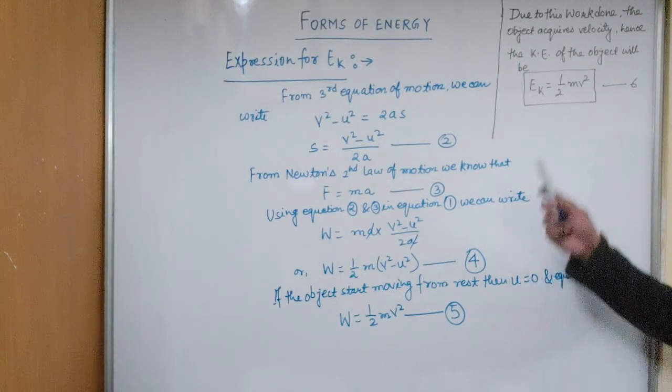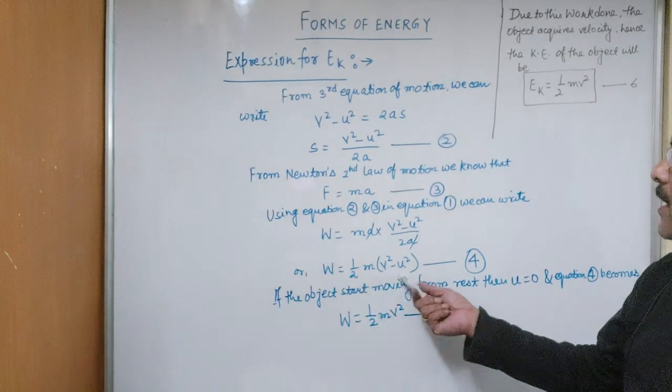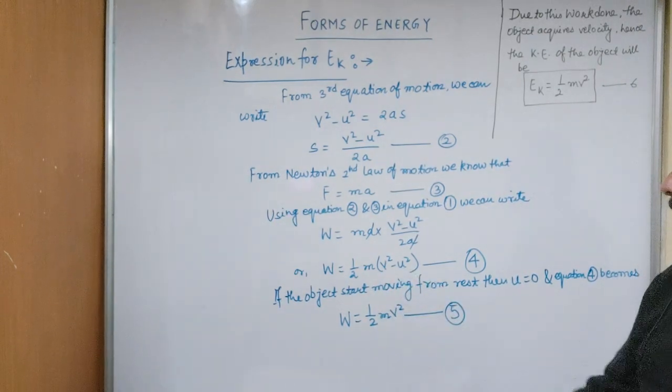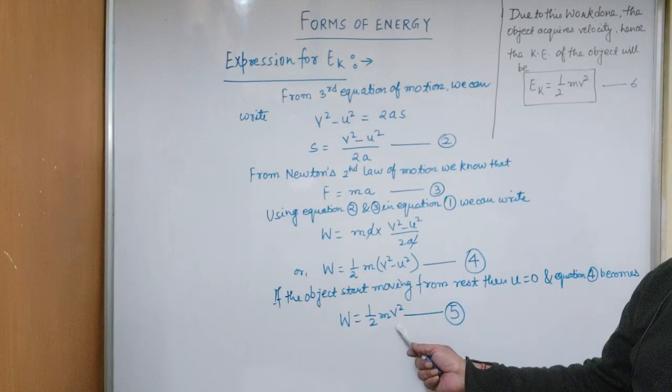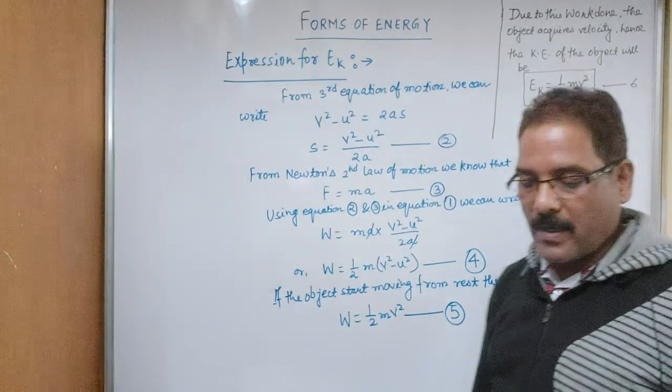Now all these equations are very important. Kinetic energy is equal to half mv square. We have derived that work done is equal to force into displacement, work done is equal to change in kinetic energy, work done is equal to kinetic energy, and kinetic energy is half mv square.